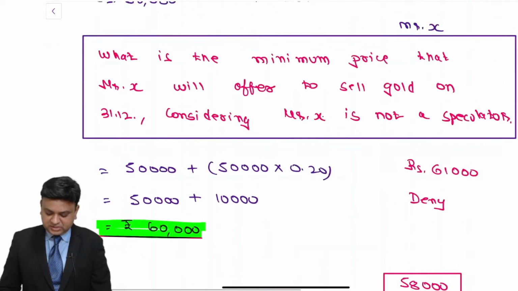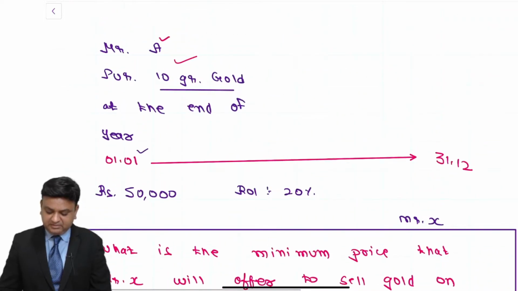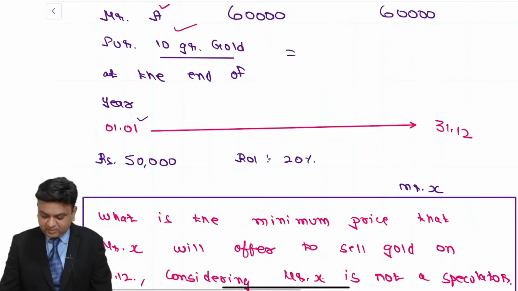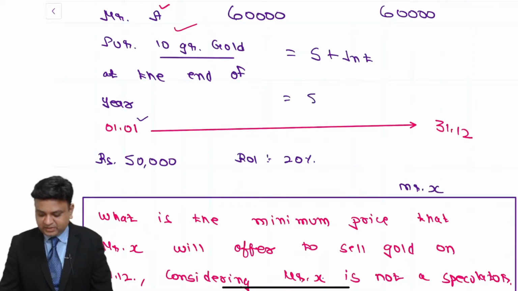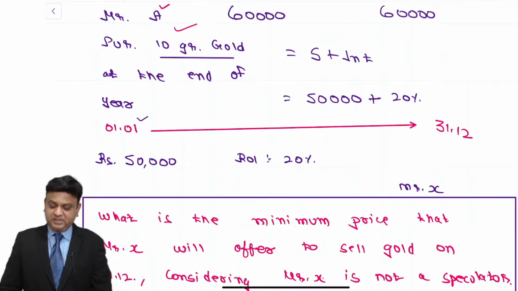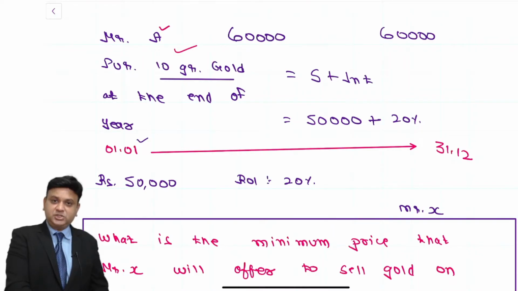Why? Because from Mr. A's point of view, he is ready to pay maximum amount of rupees 60,000, and from Mr. X's point of view, he will give the quotation of minimum 60,000. So we can say that the theoretical forward price or the futures price will be equal to spot plus interest. What is the spot value of the commodity? 50,000. What is the amount of the interest at the rate of 20%? So 50,000 plus 20%, that comes to 60,000. This is what we understand is a forward or futures price of the underlying asset.